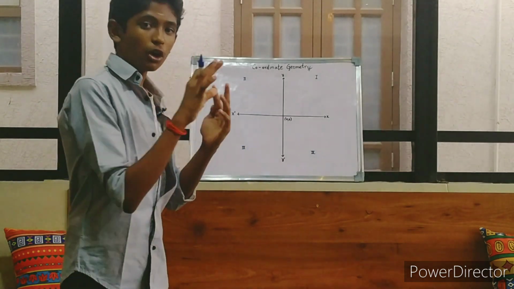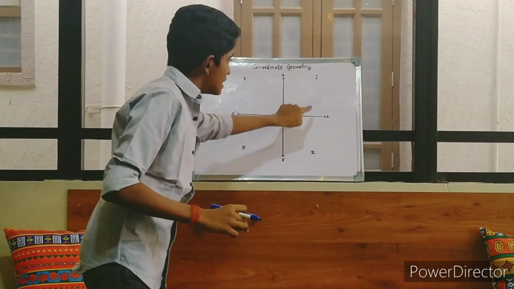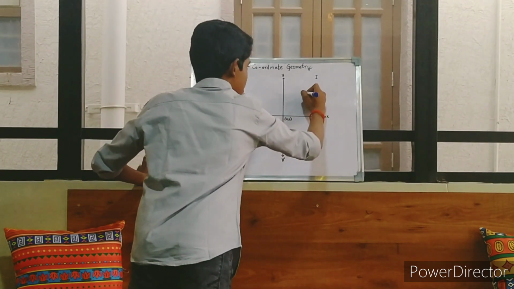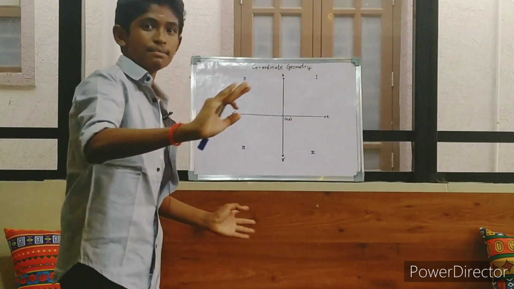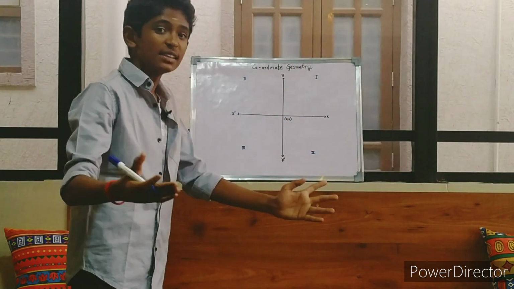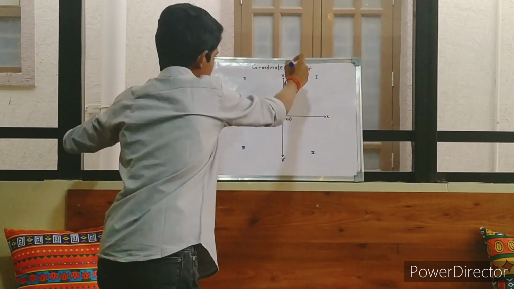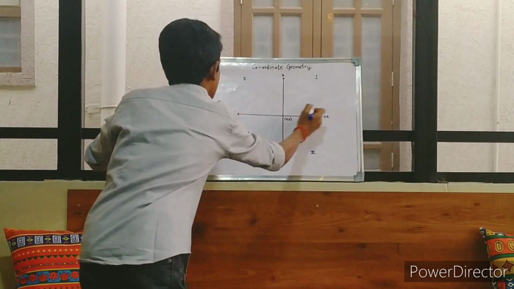So I will call the distance of the point from the x-axis as y. Because this is the distance and this is the y-axis. We have to learn about axis. What is axis? This whole thing is an axis. This whole thing is an axis also.